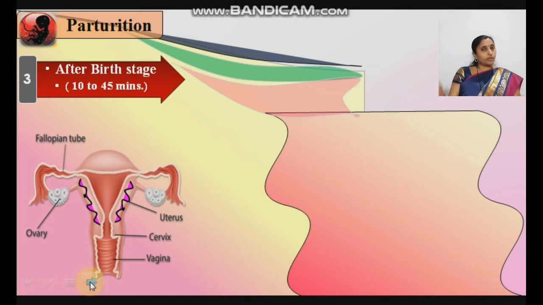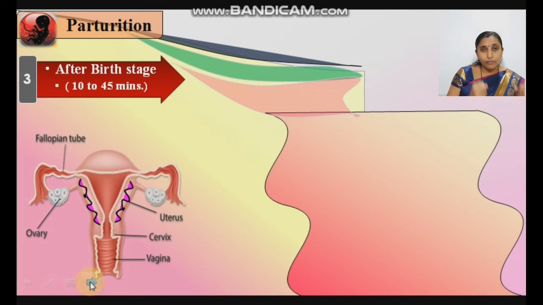After birth of the baby, along with the baby, the fetal membrane gets detached from the uterus, and the placenta is detached. The uterine endometrial wall is vascular, so blood vessels get ruptured. That's why some bleeding takes place from the uterus. She does not feel well, with discomfort and weakness because of the bleeding.